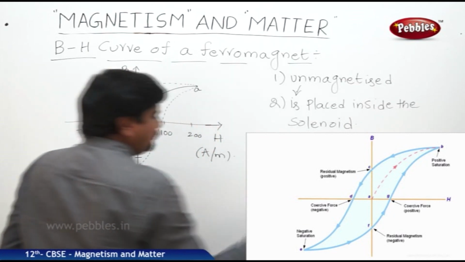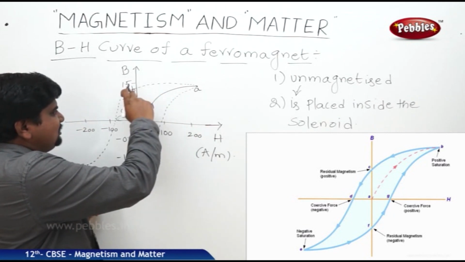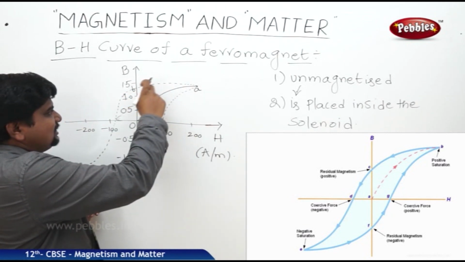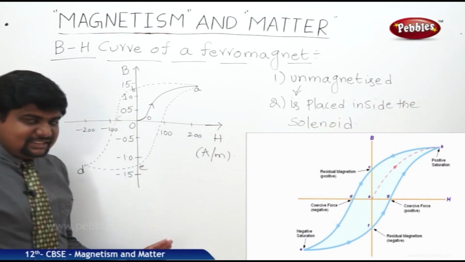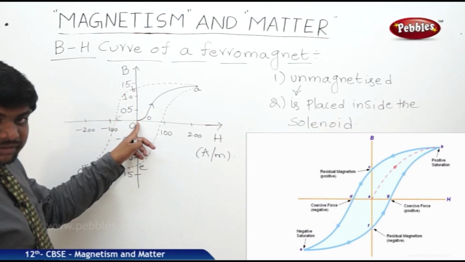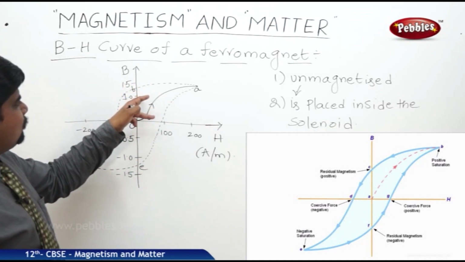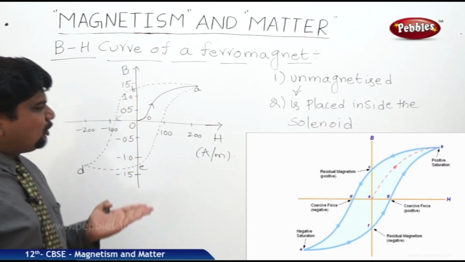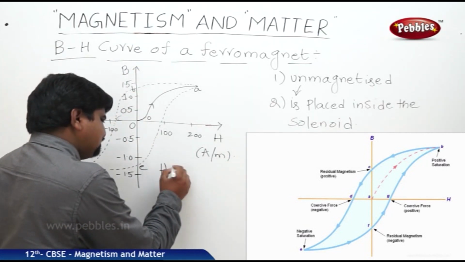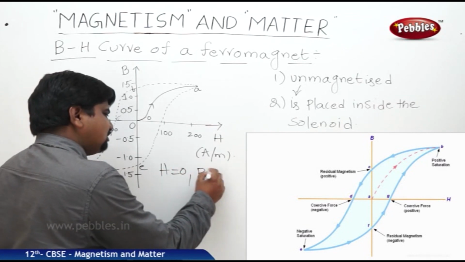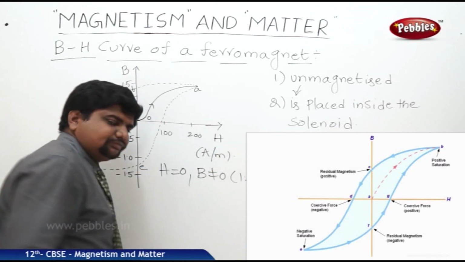While it is coming down in the absence of external magnetic field, this AB is giving the decrease in the magnetic field, linearly decreasing. When it is linearly decreasing, at one particular point H is equal to 0, B is not equal to 0. B is somewhere between 1.0 and 1.5. We can approximate that value as 1.2 Tesla. So if H is equal to 0, B is not equal to 0 and this value is equal to 1.2 Tesla.